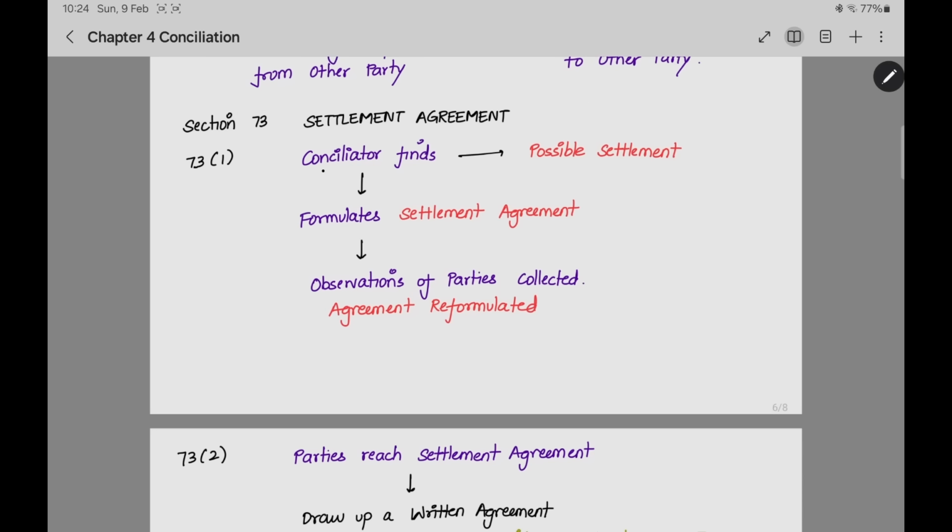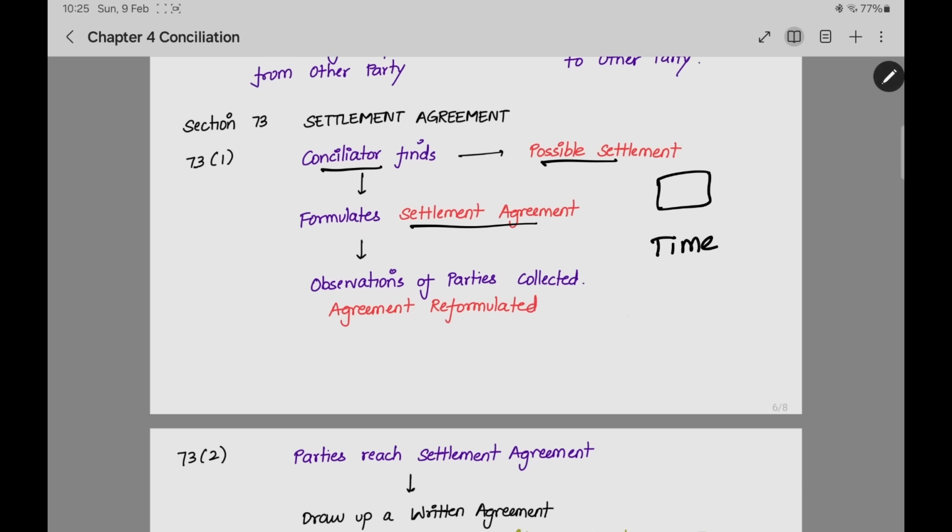Now, the conciliator finds that there is a possible settlement. After hearing the circumstances, after many meetings with the parties, he sees that there is a settlement which is possible between the parties. Now, what he will do is formulate a settlement agreement. Party 1 will do this, party 2 will do this, this much amount will be paid, this will be paid within this time limit. Like that everything he will write in a settlement agreement.